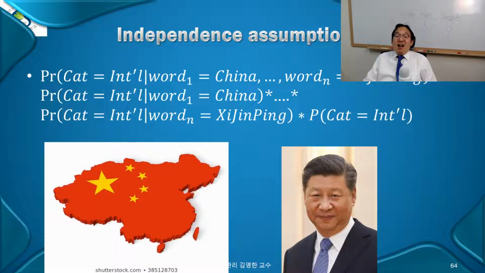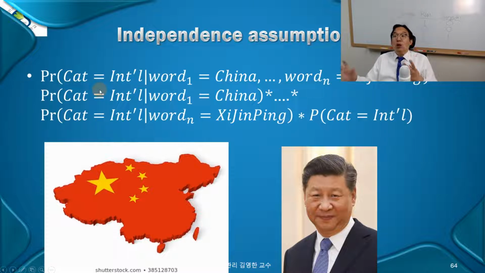Given that the words you found in this article are these, what's the posterior probability that this article's category should be international instead of non-international? That's the posterior probability that we want to compute in the end.